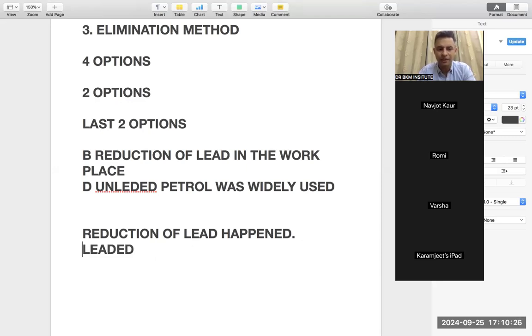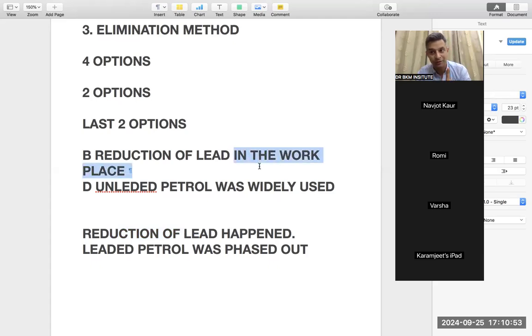So that was a very tricky one. Even now, if you see, this is not that easy to do, and that is what you have to learn. This is the most important point. Again, every point is important, obviously, but this is very important. So now reduction of lead happened. When I sit in the OET exam, I think, reduction of lead, this is my answer. But you need to learn this elimination method. Reduction of lead is given, but in the workplace is not given. So you can't choose this option.